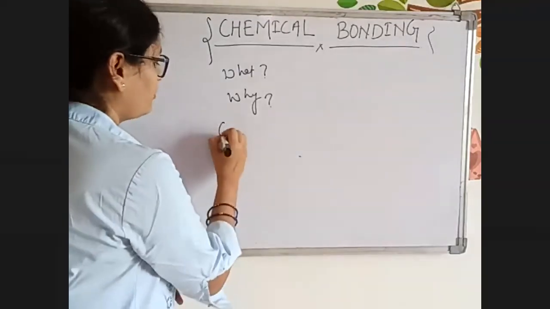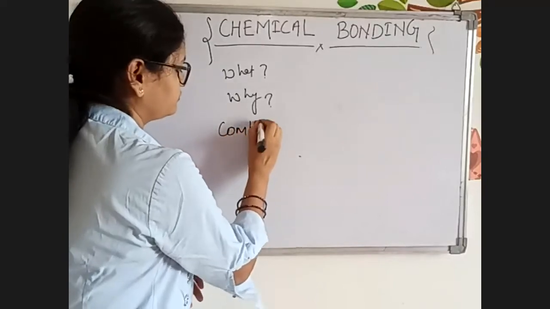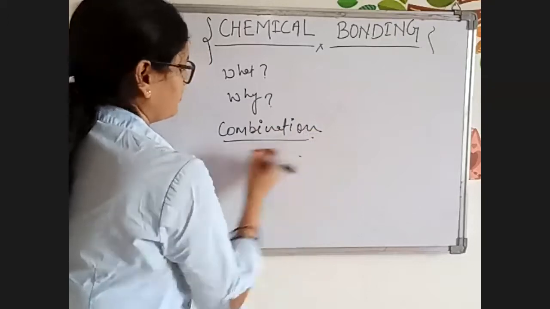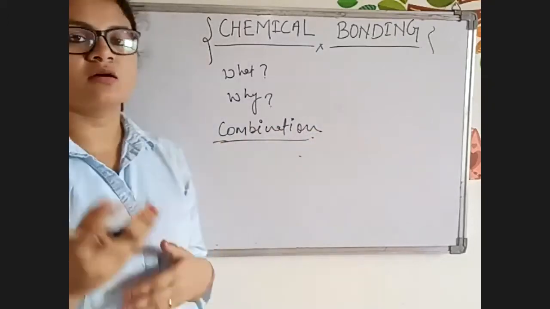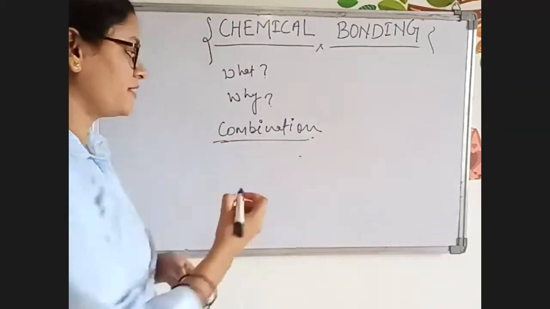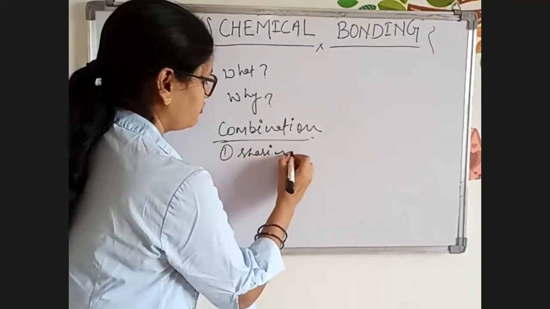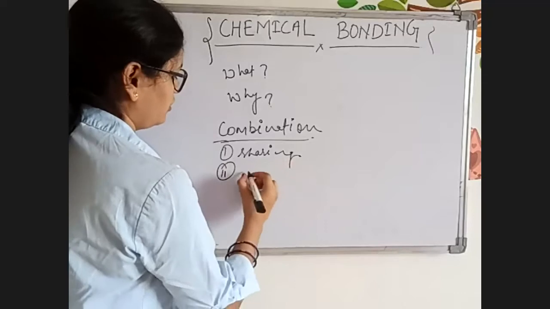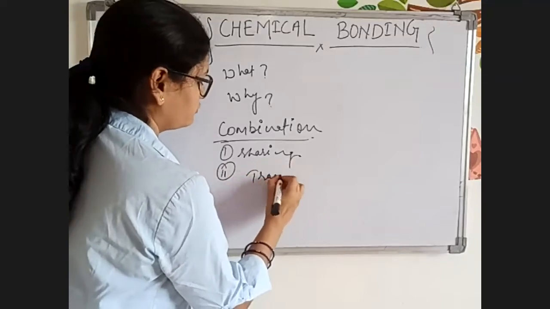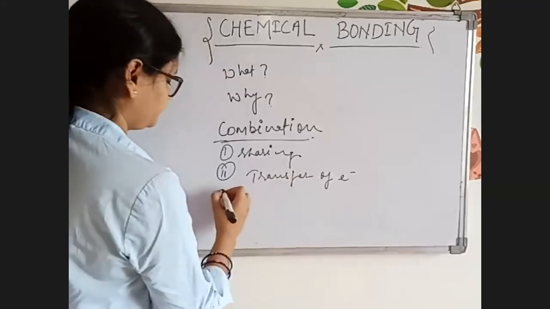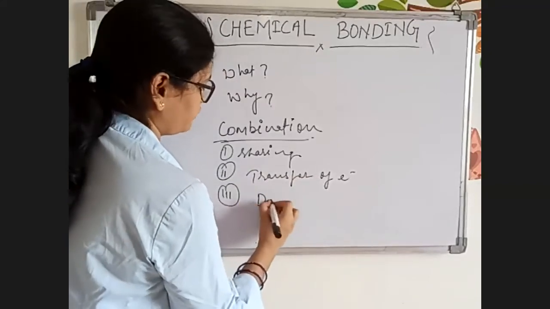So, combination will be as per the sharing of electron. There will be sharing of electron, or transfer of electron, and donation of electron.